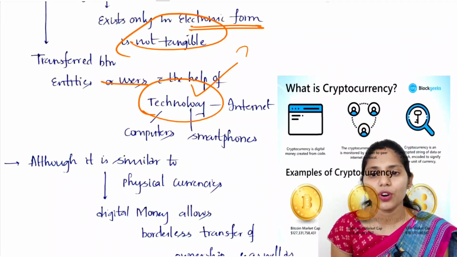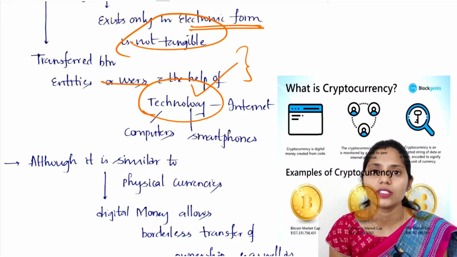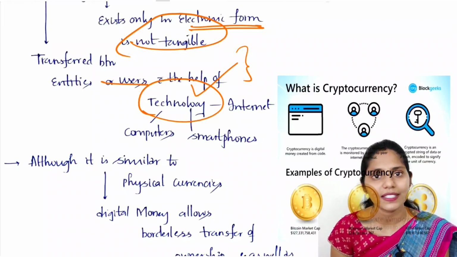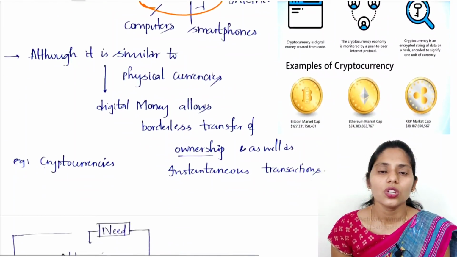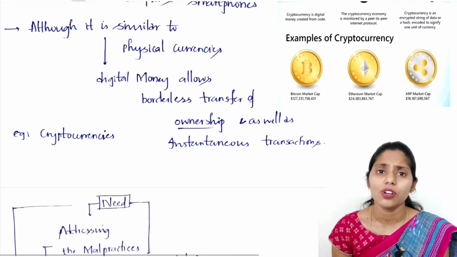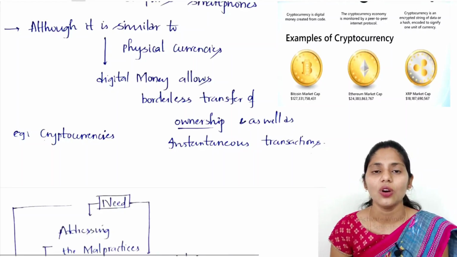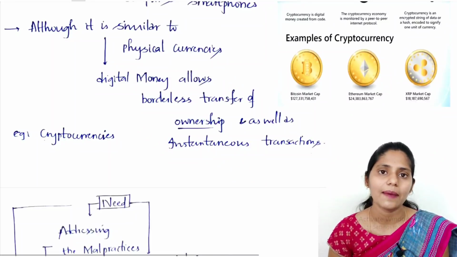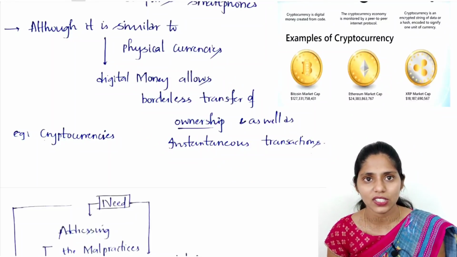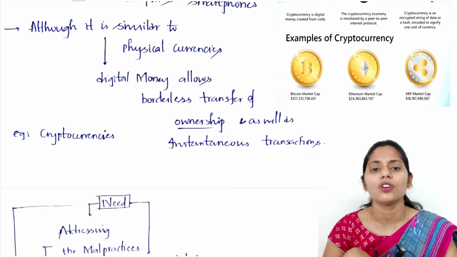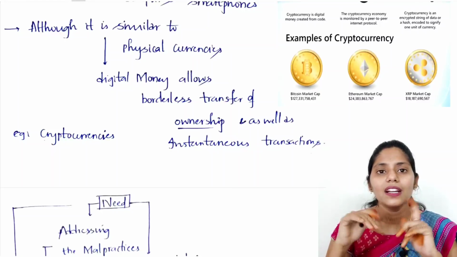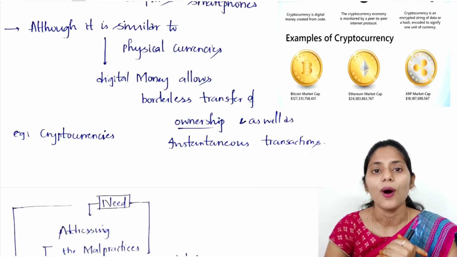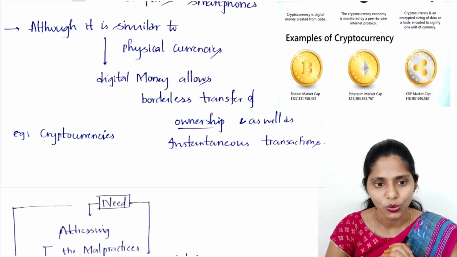For example, if you want to do a digital transaction, we need to use computers or mobile phones, and the internet plays an important role here. Now we are using different apps like PhonePe, Google Pay, BHIM, etc. And it is similar to physical currencies, but digital money also allows borderless transfers.